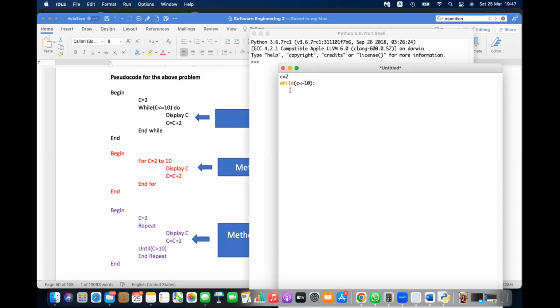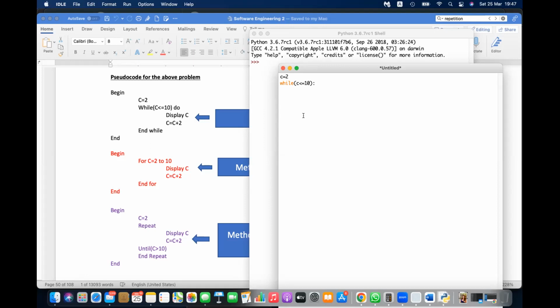Please note, there will be an automatic space generated here that you need to keep. That is called indentation. This automatic space comes after the colon mark. When you're just entering, it will not come. But if you put colon and enter, this automatic space will come. That indicates whatever I'm writing here belongs to this while condition. That means whatever I'm writing after the indentation belongs to this while, right?